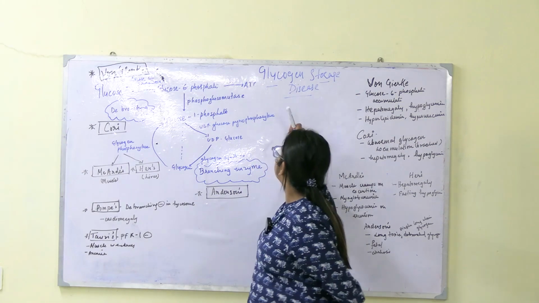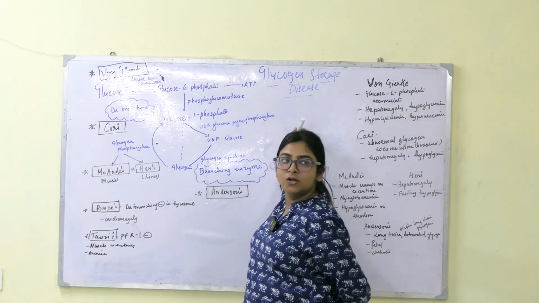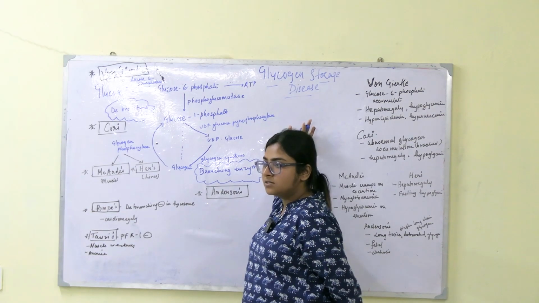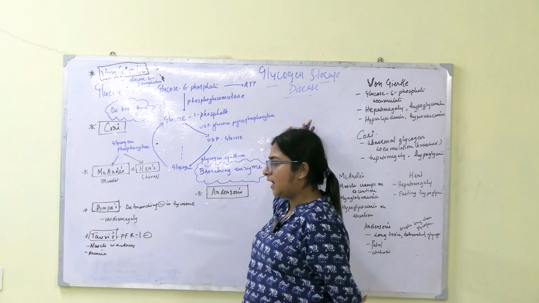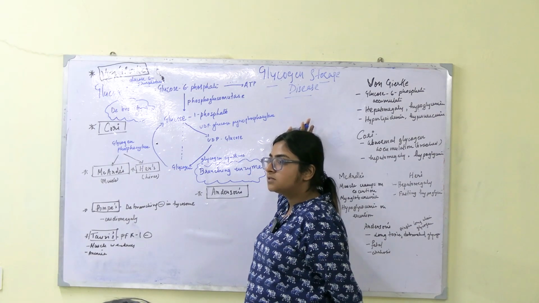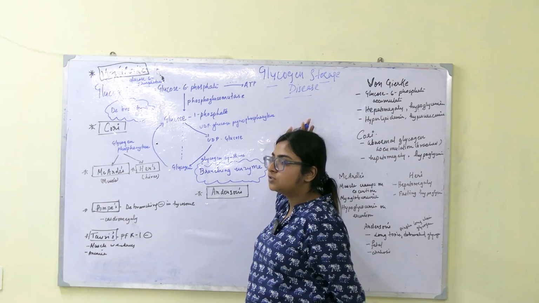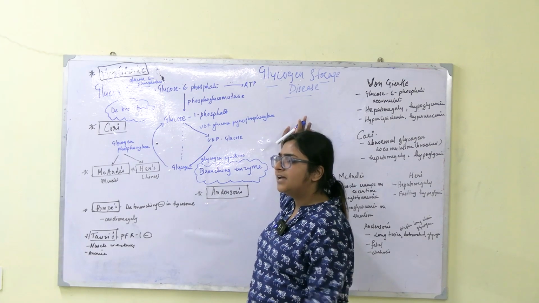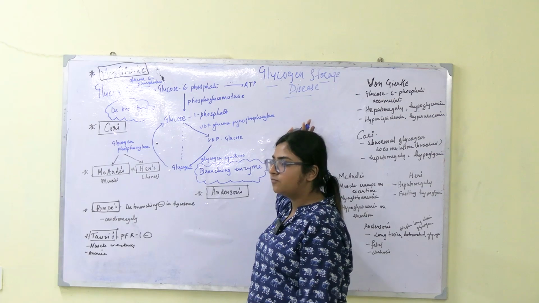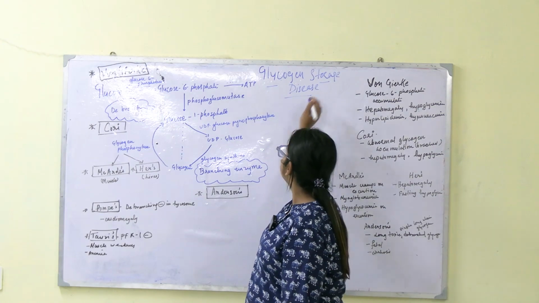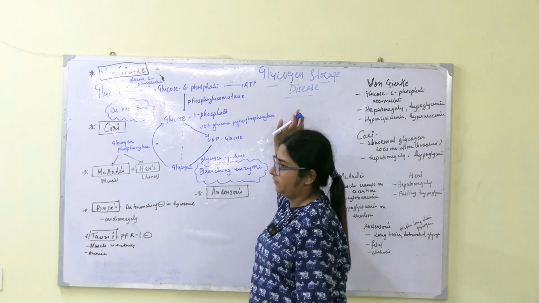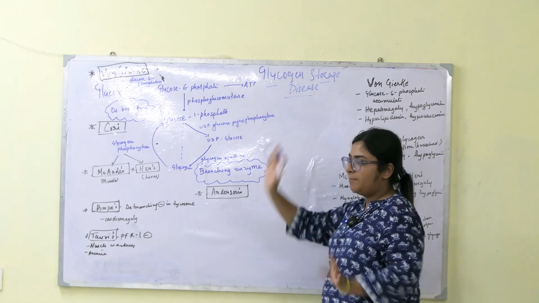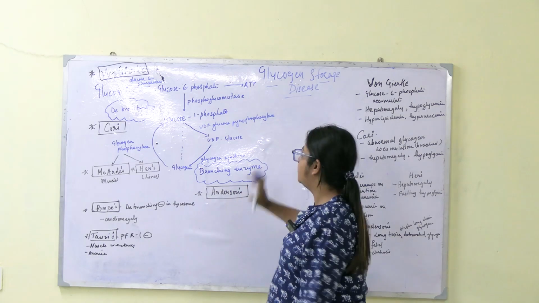Now glycogen storage disease, from this term what can we know? Some problem in the glycogen metabolism. There must be some problem in the glycogen metabolism, because of which the glycogen is not metabolized or not synthesized, or it is getting accumulated in a toxic form, then these storage diseases might manifest. So from the term we can apparently know this much information.